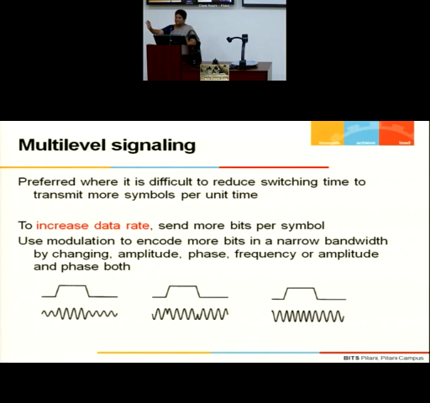Can you see I am not using bandwidth? I am keeping my signal at the same frequency. We are not using two different frequencies to say, at this frequency data bit is 1, at this frequency data bit is 0. We are not saying that. So we are keeping the frequency the same. We are using the methods of modulation: amplitude modulation, phase modulation, and frequency modulation to transmit a binary signal.